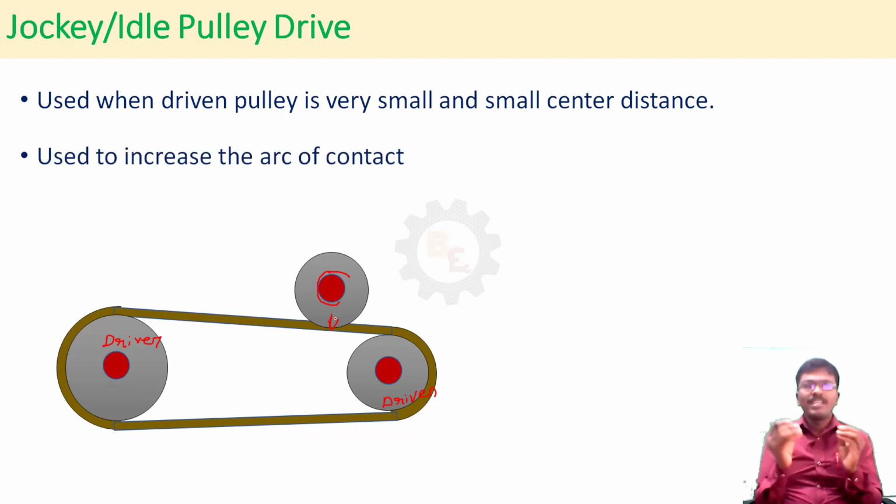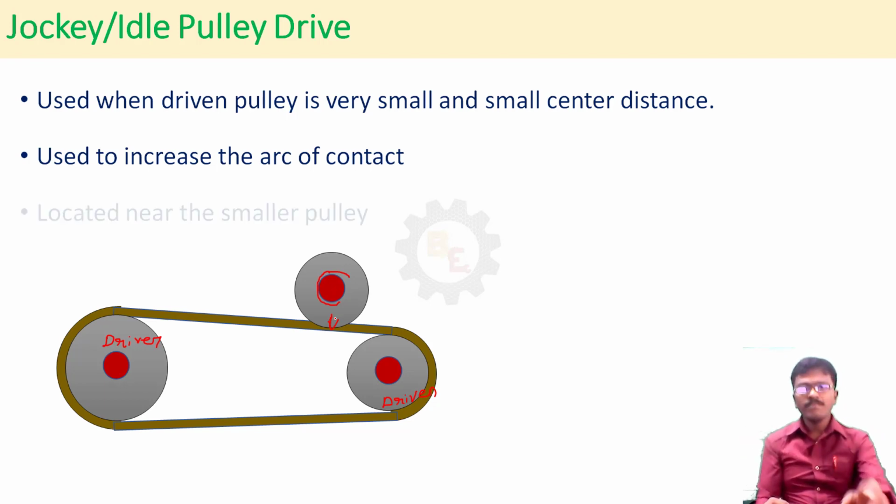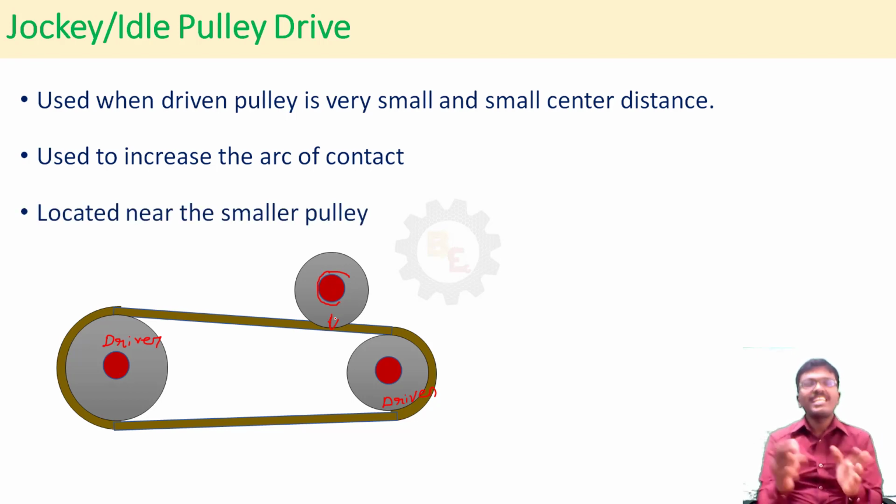When the arc of contact is small, we can use this kind of idle pulley. The jockey pulley is located near the smaller pulley, because we need to increase the angle of contact on the smaller pulley, so the jockey pulley is used near the smaller pulley.